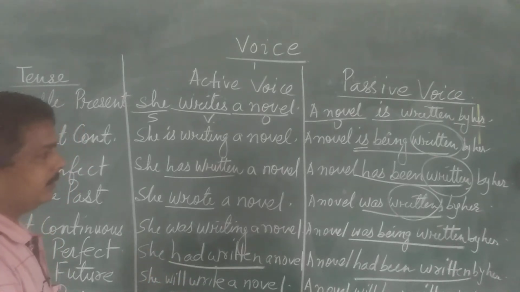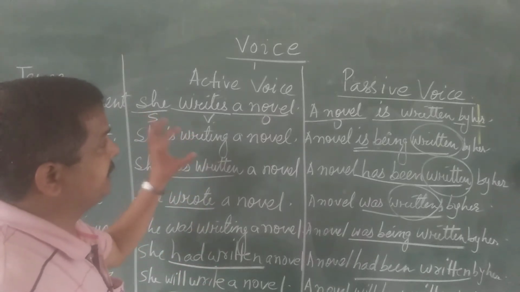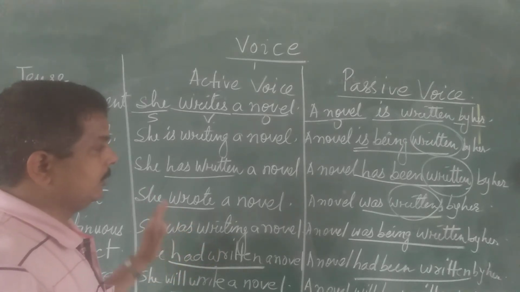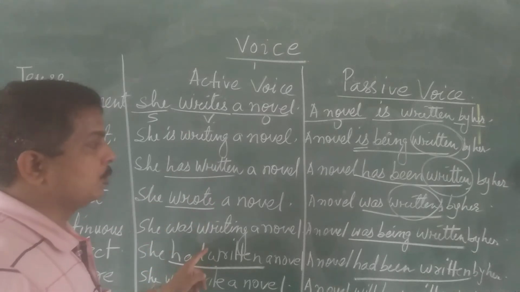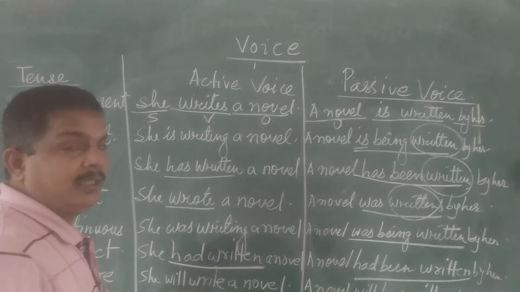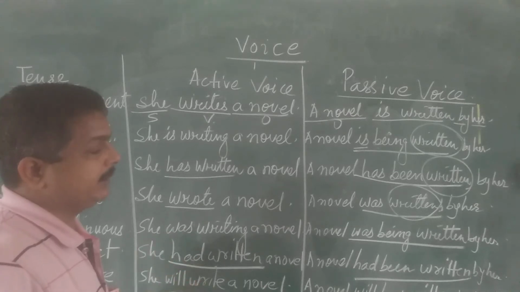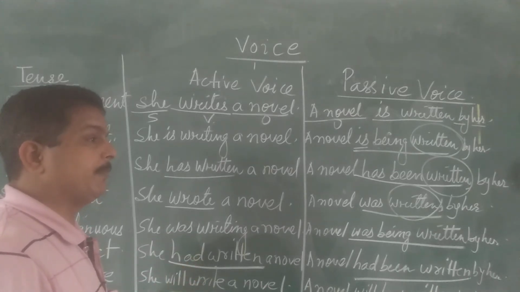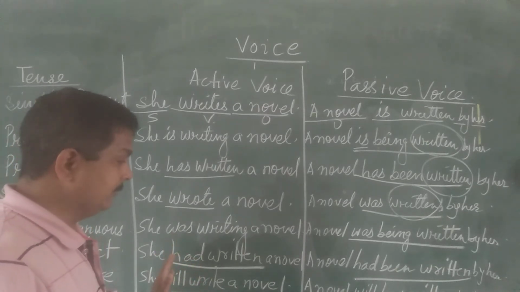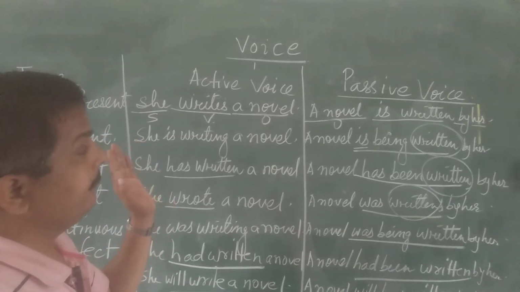So you have to follow this rule throughout the change of voice from active to passive. So be careful. I hope you have understood this. I shall give you some exercises based on this part so that you can learn more and more about this topic. You are able to change the sentences from active to passive and from passive to active, vice versa. Is that clear to everyone? So this is all about active voice and passive voice.